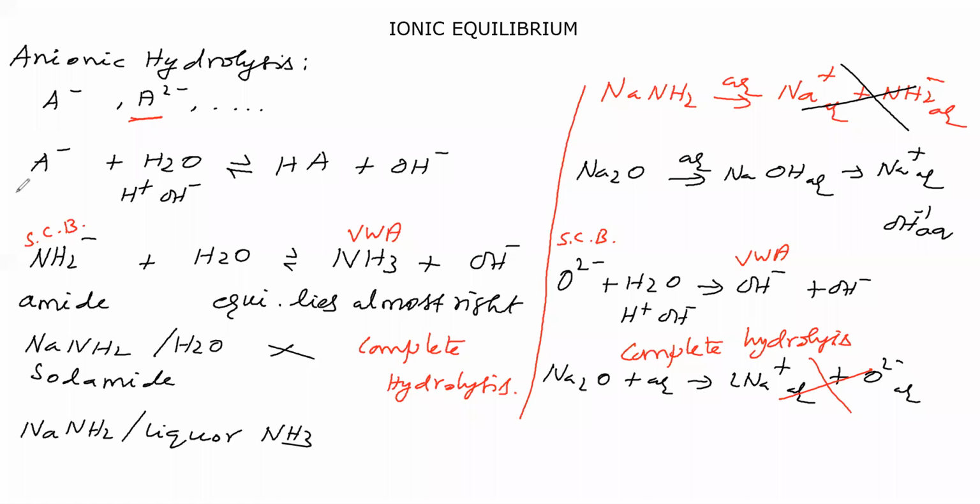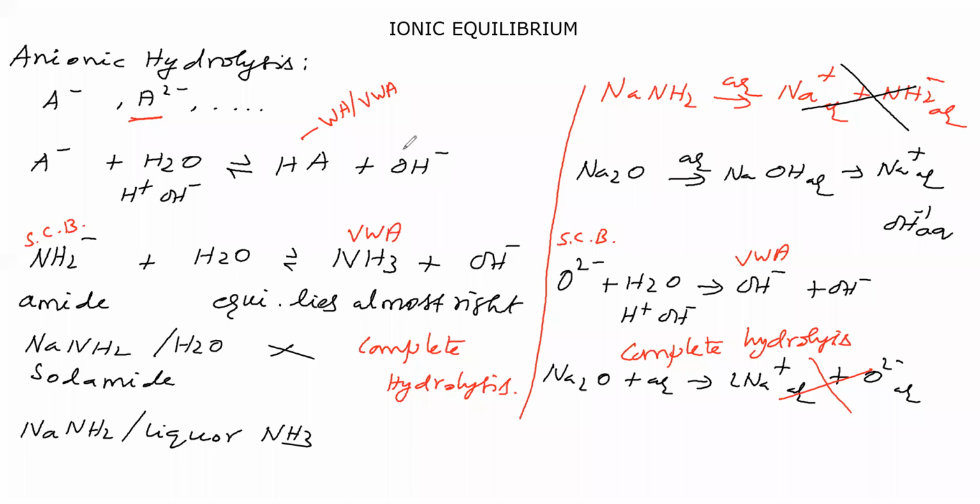Now, the anion is undergoing hydrolysis, so is the resultant acidic, basic or neutral? That we want to find out. This A minus is the anion. It is undergoing hydrolysis, which means this HA must be a weak acid, otherwise a very weak acid. It can't be a strong acid.